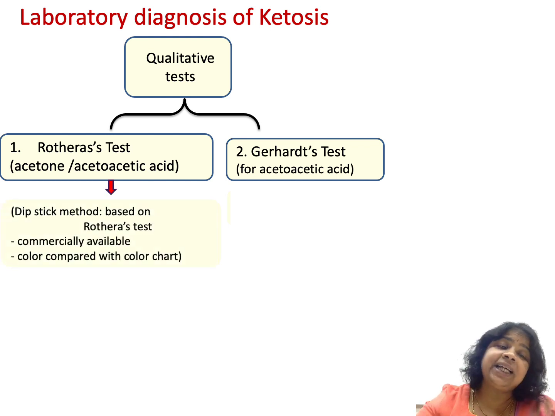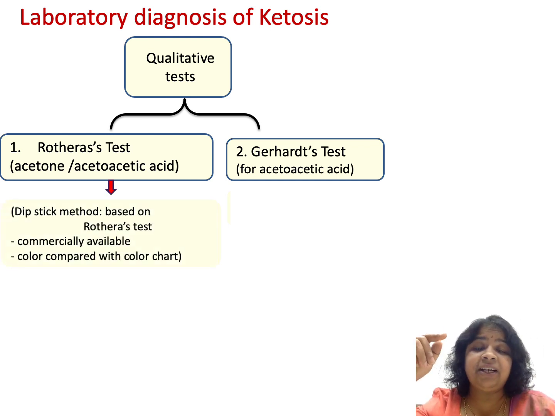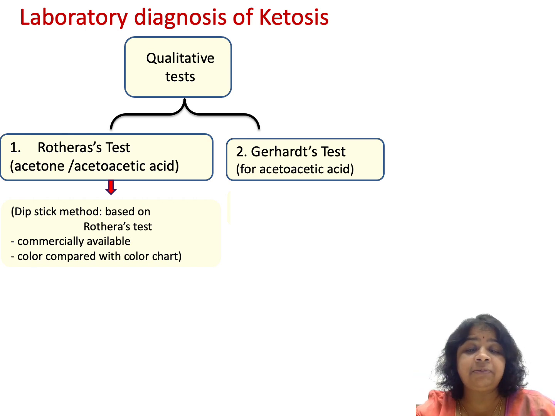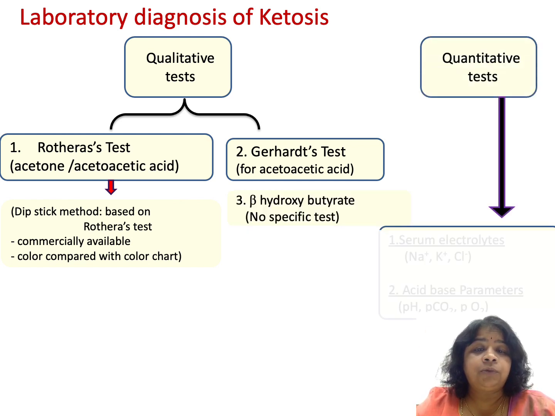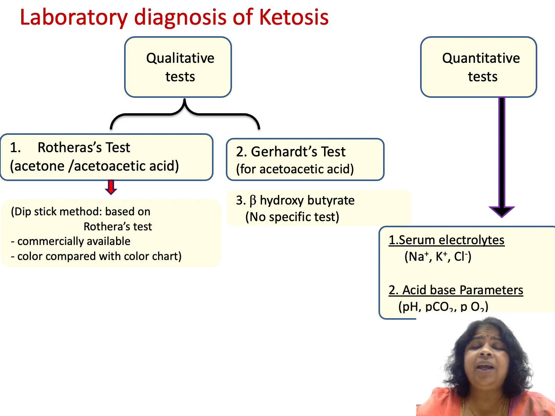For Rothera's, there is also a dipstick that is available, and this method is what is being done in all the clinical labs to know whether ketone bodies are present or not. Quantitative, we do not estimate how much of ketone bodies are present in blood. As long as we know it is being excreted in urine, that is enough. So we are not going to look at how much is present in blood.